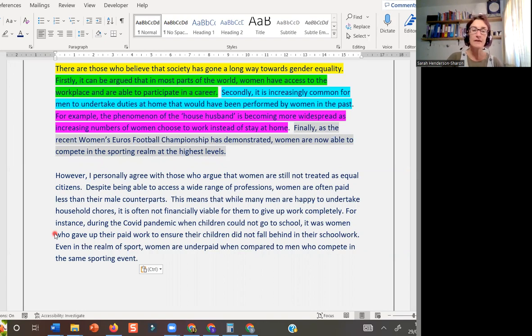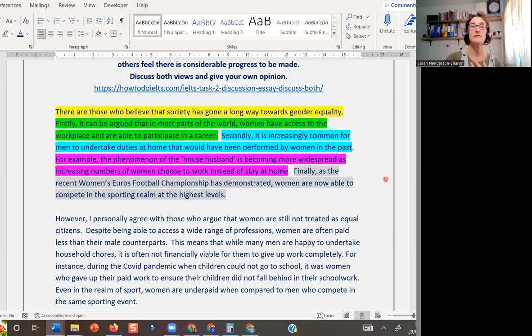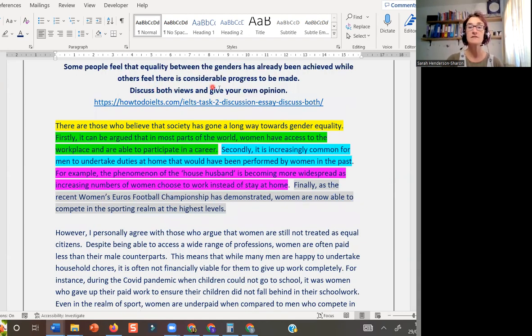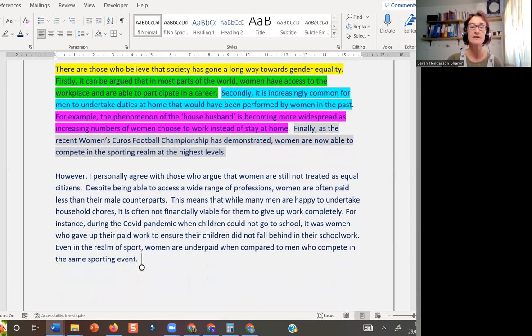So this time I'm giving my opinion because we've been asked to give our opinion, so I have to do that. And now I'm writing about the opinion that I agree with, that there is still considerable progress to be made towards gender equality. All right, so let's go into the structure of this paragraph.